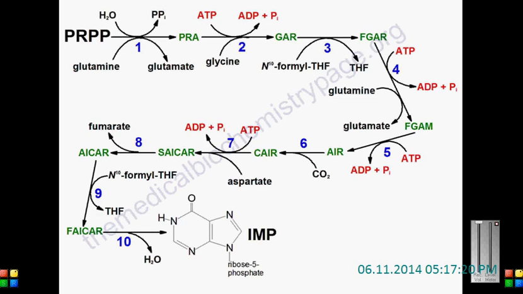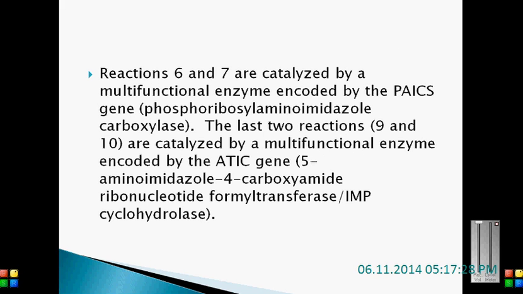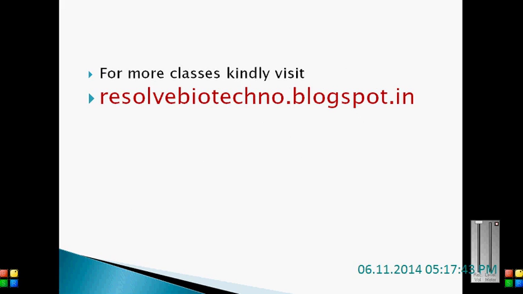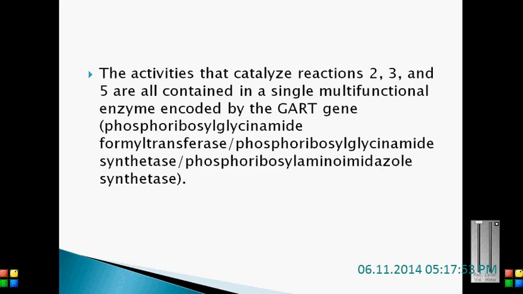Kindly check: reactions 2, 3 and 5 are catalyzed by the GART gene, reactions 6 and 7 are catalyzed by the PAICS gene, and the last two reactions are catalyzed by the ATIC gene, that is aminoimidazole 4-carboxamide ribonucleotide formyltransferase. The rate-limiting step is the first one, the conversion of PRPP to PRA, which is a rate-limiting step.